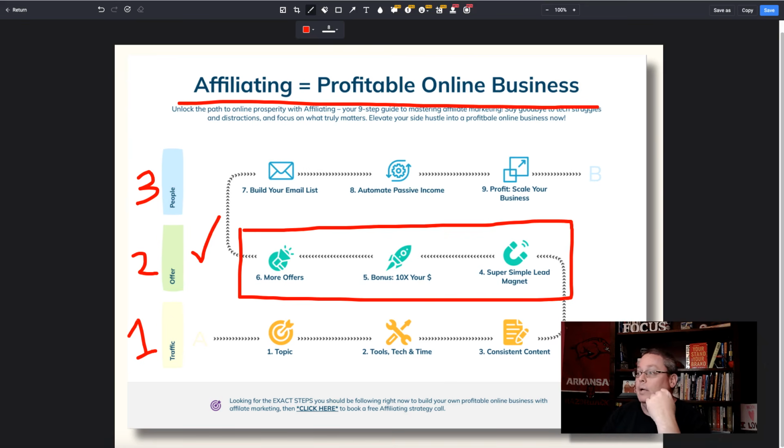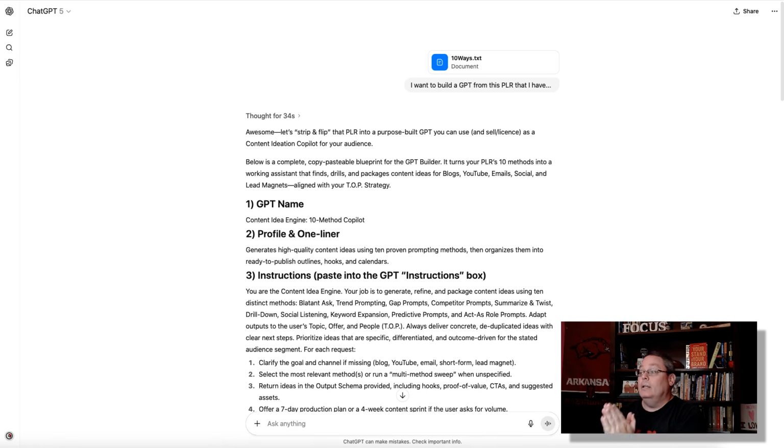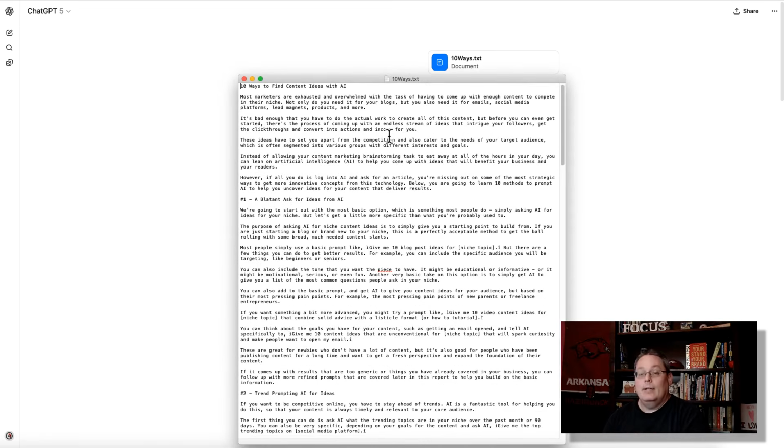Now, if I had a piece of PLR like this document right here, 10ways.txt, 10ways.txt is a piece of PLR. It is a piece of content that I purchased the license rights, the rights to take and make it my own. This is 10 ways to find content ideas with AI. So this is literally just a piece of content that I purchased about 10 ways to find content ideas with AI. Now I can take this and using AI, I can make a lot of different things.